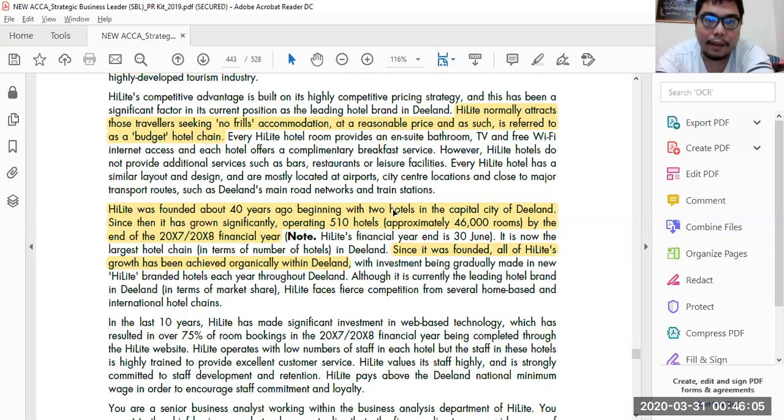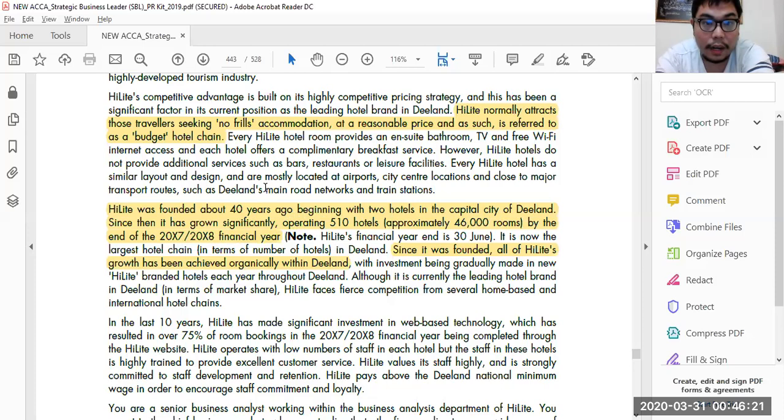Highlight was founded 40 years ago in the capital city of D-Land and has since grown significantly, to 510 hotels and approximately 46,000 rooms by the end of 20X7 and 20X8.